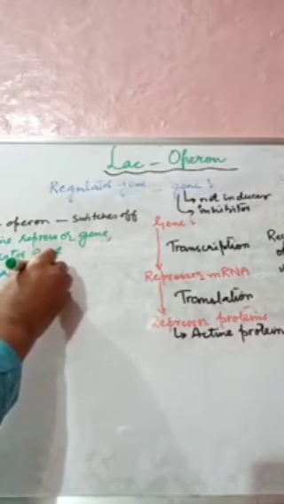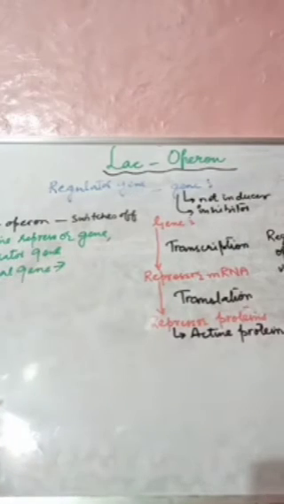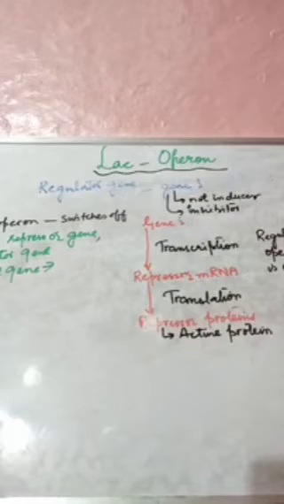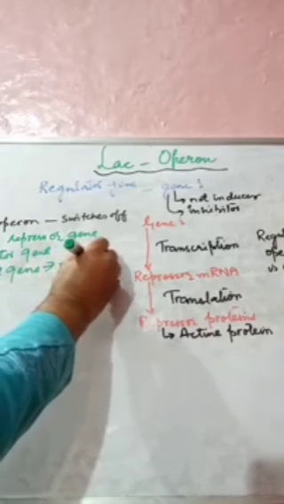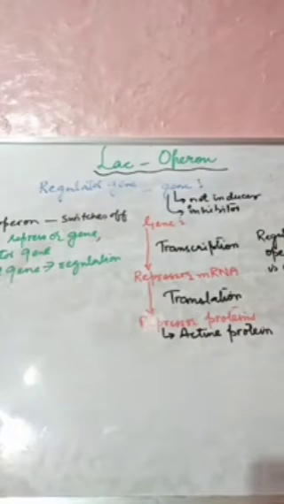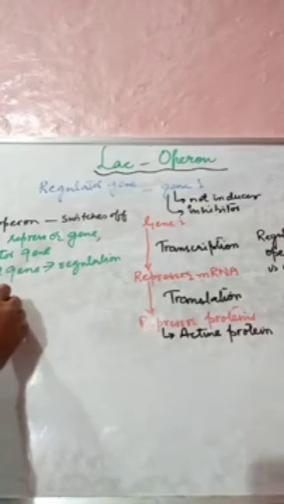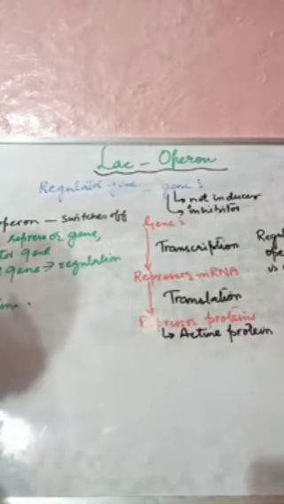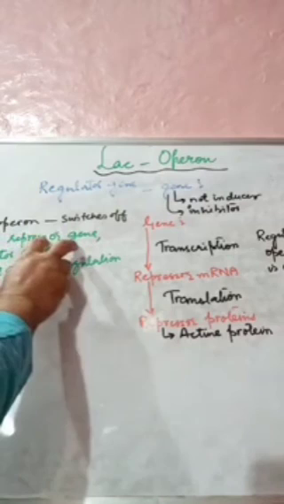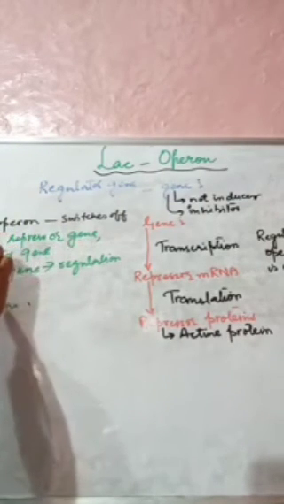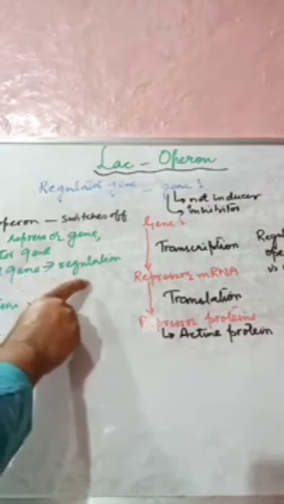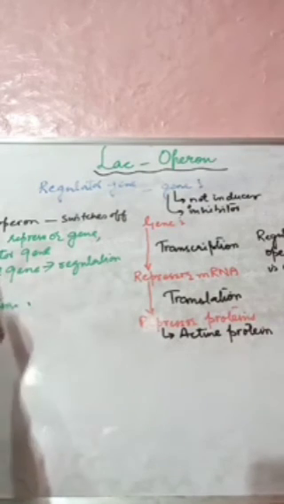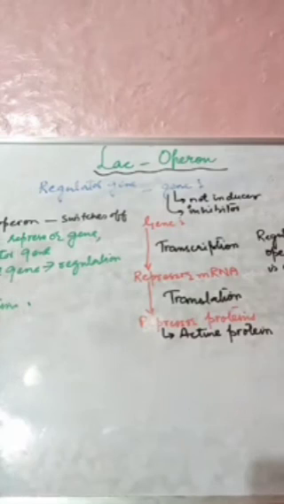The operator gene then cannot regulate the structural genes, and the structural genes do not produce proteins. So when the LAC operon switches off, the active repressor joins the operator gene, the operator gene cannot regulate the structural genes, and the structural genes do not produce proteins. This was about the regulator gene.